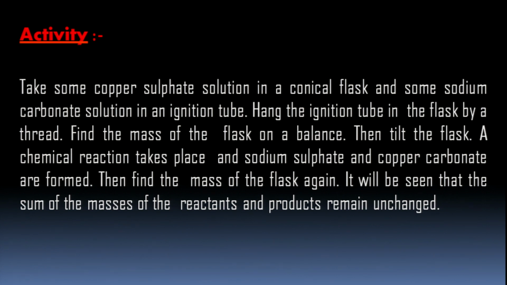Then we tilt the ignition tube and the reaction takes place, and sodium sulfate and copper carbonate are formed. Then we find the mass of the flask. It will be seen that the sum of the masses of the reactants is equal to the mass of the products. Now see this experimental setup.